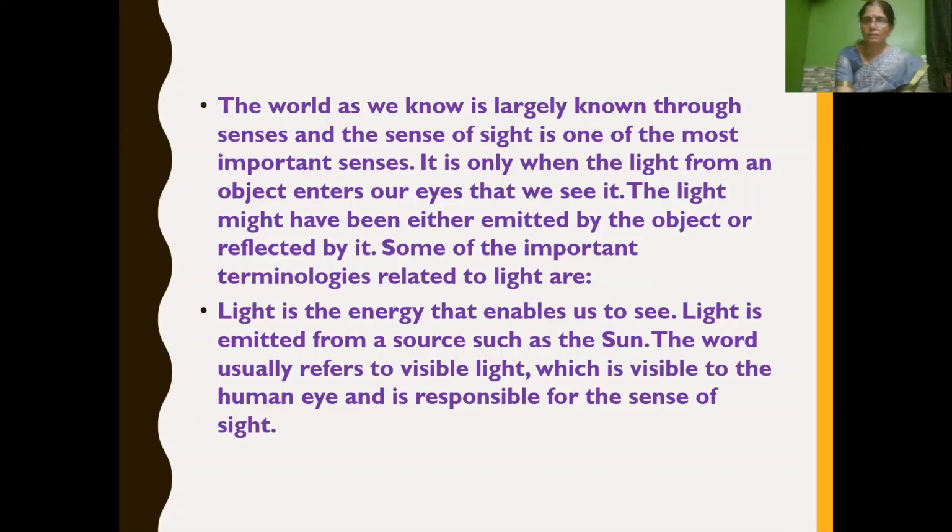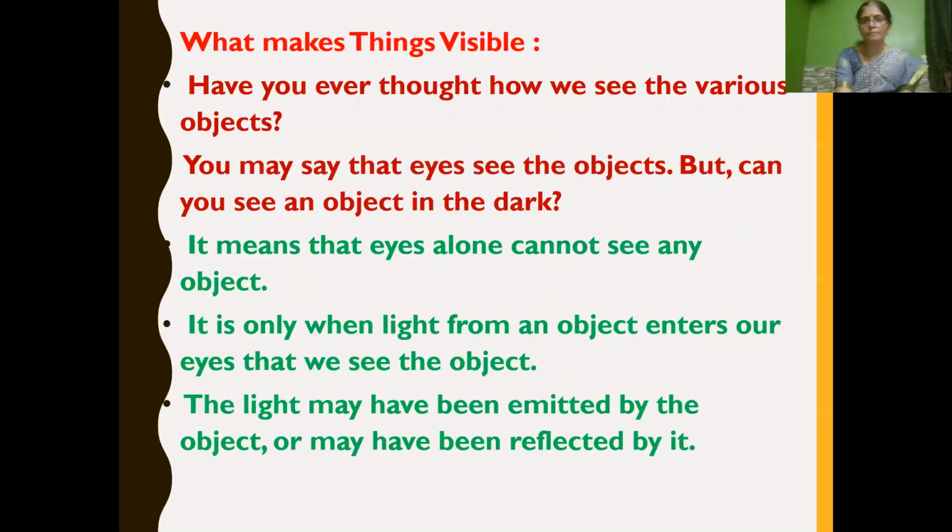And we usually refer to visible light, that is, light which is visible to the human eye, by which we have the sense of sight. Now let us learn what makes things visible.